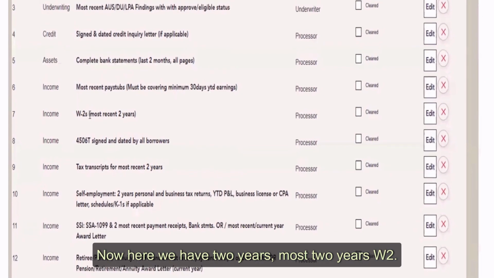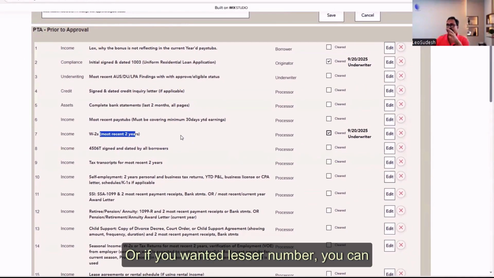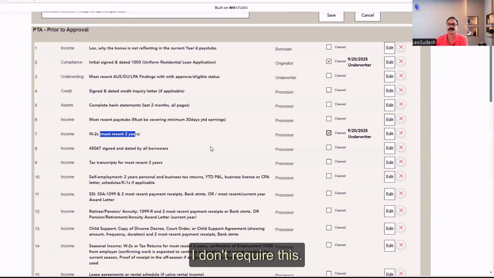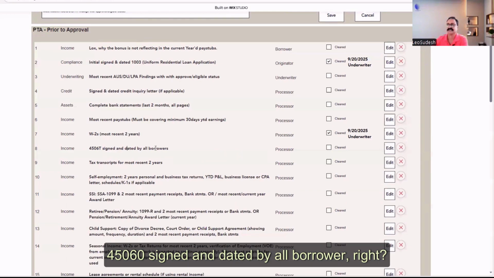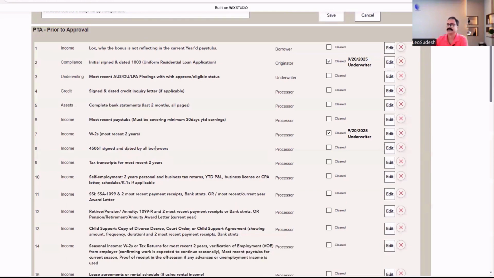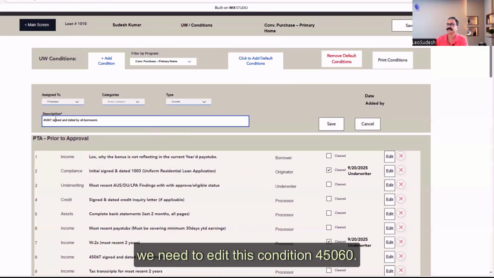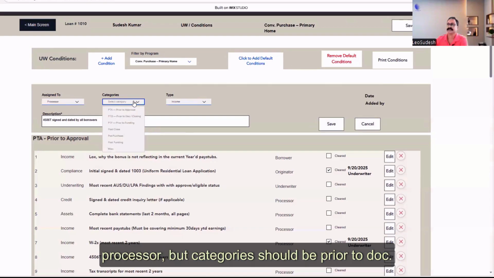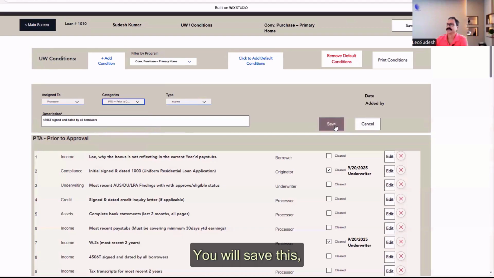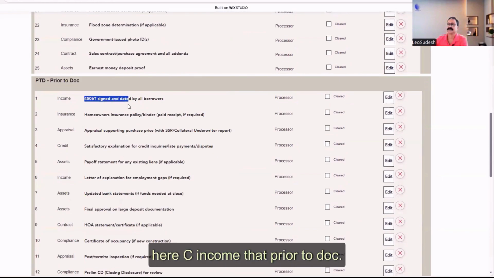Now here we have 2 years W2. So you can clear this. Or if you want a lesser number, you can delete this. I don't require this. You can delete whatever is not required. 4506-C signed and dated by all borrowers, right? So you can edit this condition. What do you want to edit? You want it processor, but the category should be prior to doc. You will save this, right? It is also income. You save this. It will move from here to here, see income, prior to doc.